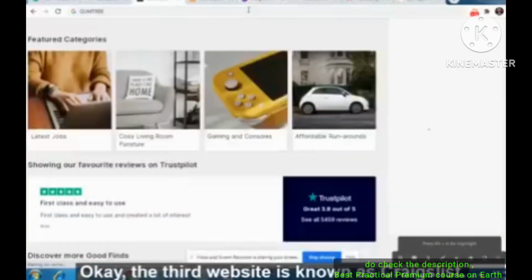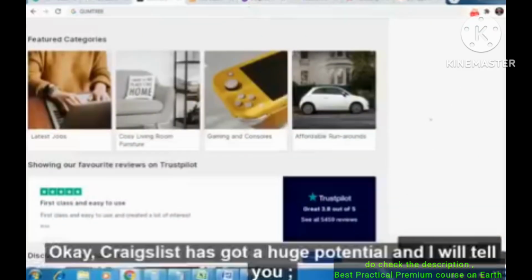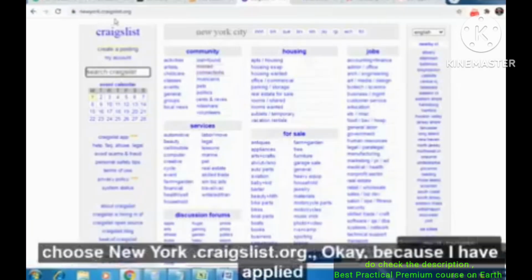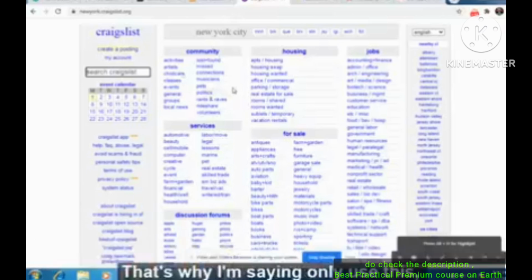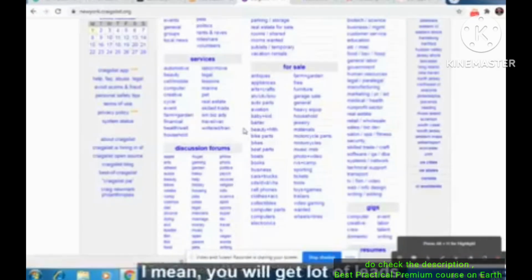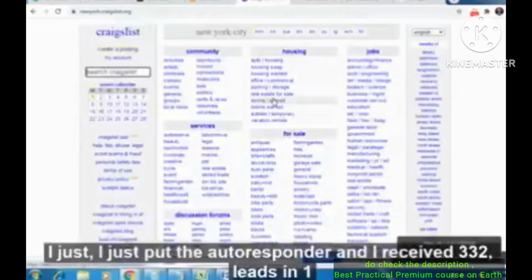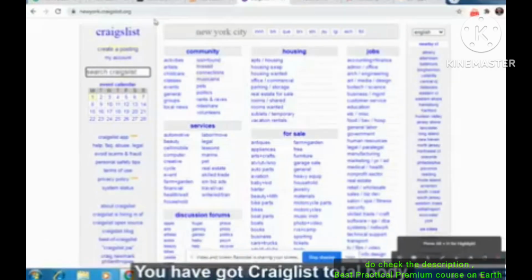The third website is known as Craigslist. Craigslist has got a huge potential, and I will tell you, only choose newyork.craigslist.org, because I have applied this strategy. That's why I'm saying only use newyork.craigslist.org. Here you will get a lot of emails, a lot of leads. Trust me, you will get a lot of leads. On a single day, I received 332 emails by using this strategy. I just put the autoresponder, and I received 332 leads on a single day, using newyork.craigslist.org.